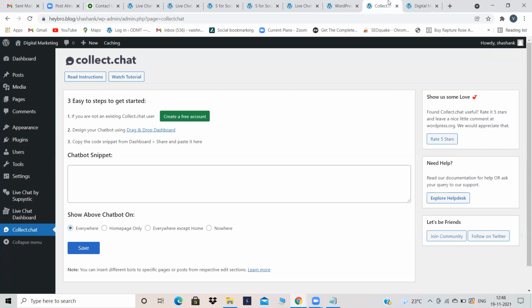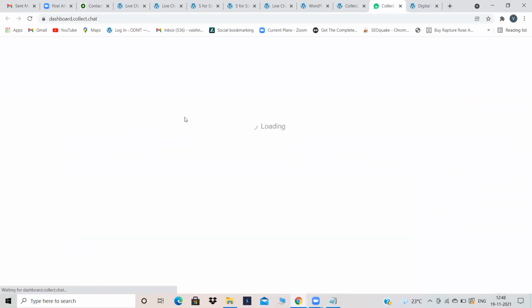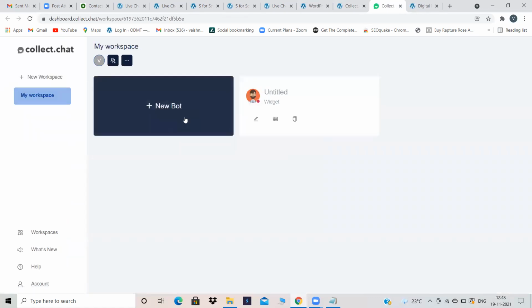That is the reason when you create this collect.chat plugin, do not ask direct questions to the users. Now you will understand what direct questions are. So I have just installed a plugin called collect.chat, and it is appearing on the dashboard. Just click on collect.chat and this page appears. If you are not an existing collect.chat user, create a free account. I already have an account. So just create a free account, in the sense, give your email ID and a password and create an account. It's that simple.